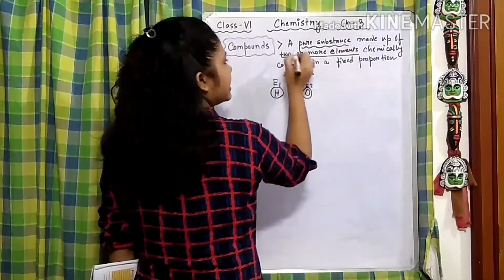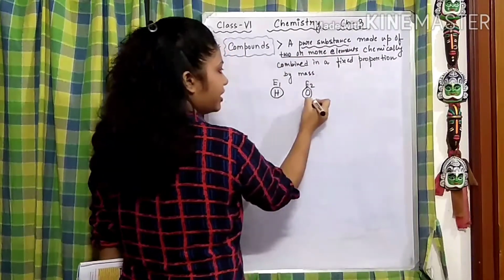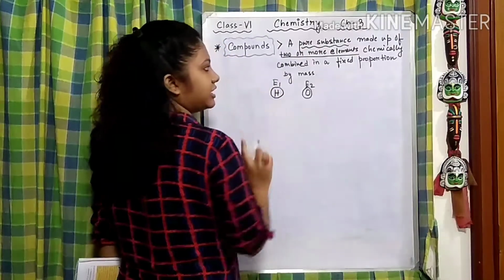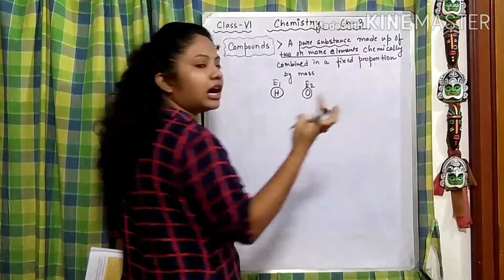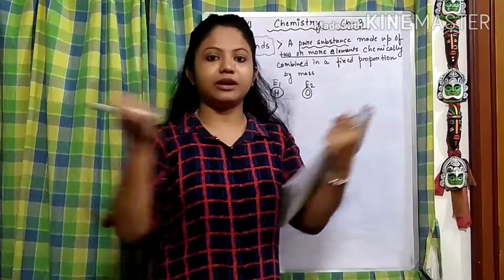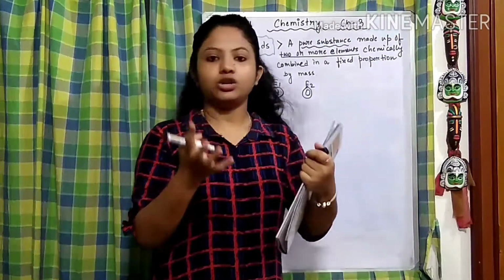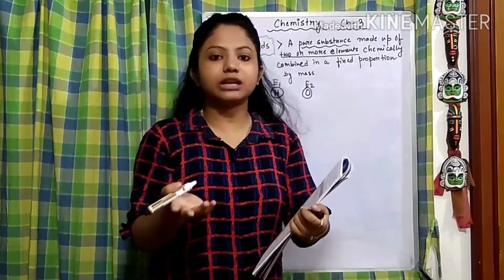That makes up a pure substance, we know that. Then it is made up of two or more elements, so we are making up a compound. So two elements are here. Got it? Now they are going to combine together. How? If I am taking one element and another element and I am bombarding them together, no, they are not going to result in a compound.